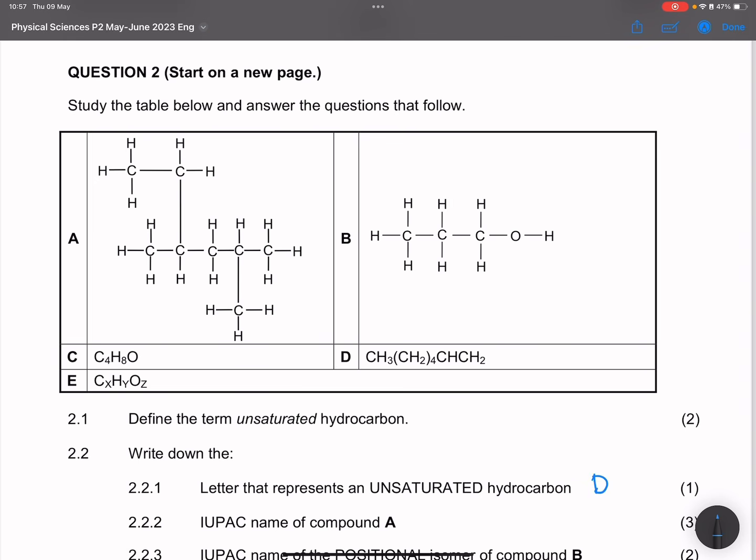So that's compound D. And then they say the IUPAC name of compound A. If I look at compound A, now please be very, very careful, ladies and gents.